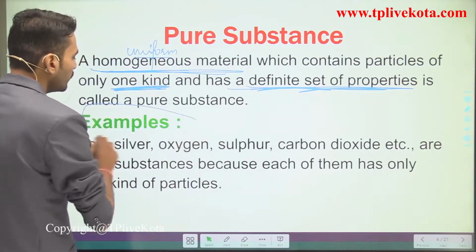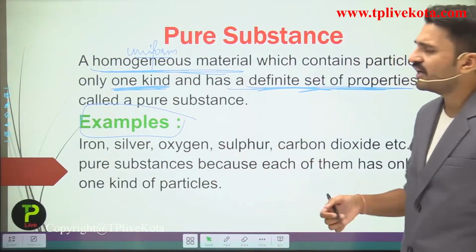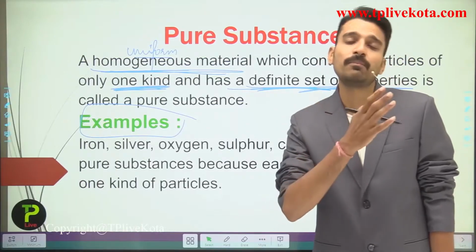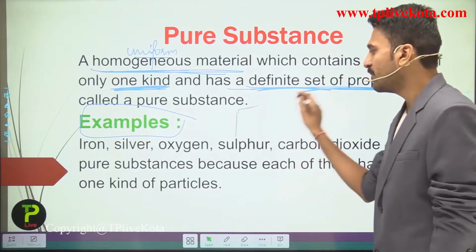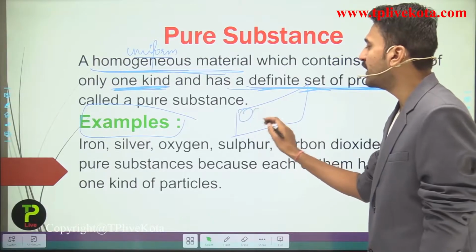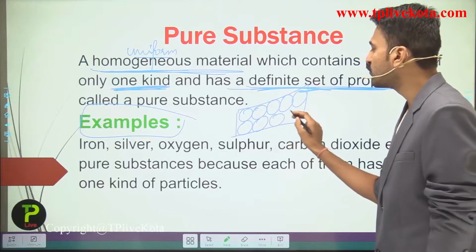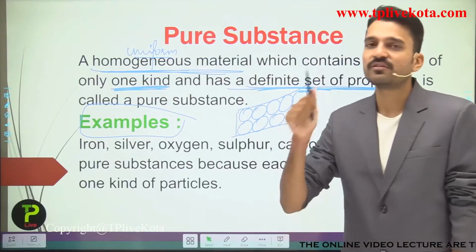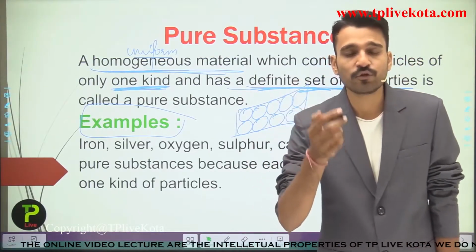So what are the examples here? You can see iron, silver, oxygen, sulfur and many more. Carbon dioxide, for example. These are all pure substances because they contain particles of only one kind. Just for an example, if I draw an aluminium sheet, it will contain all the atoms, all the particles, of aluminium. So all these particles are identical in nature. They have the same mass, same volume, same number of atoms, and the same number of electrons, protons and neutrons.